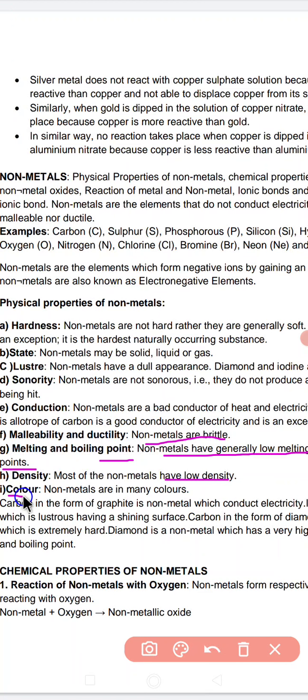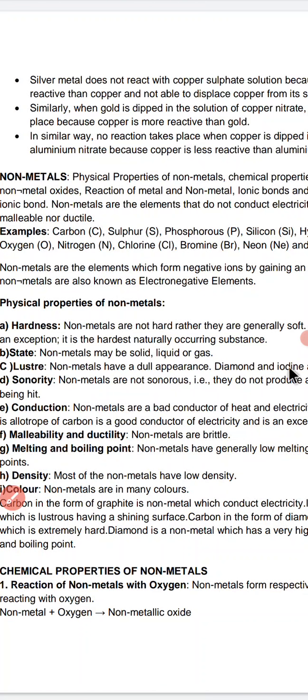Next is color. Non-metals are never colorful, and they don't have a type of shine. So they have a characteristic color. See, carbon and graphite are black in color. Diamond is shining. Diamond is a non-metal which shows opposite characteristics, it is actually extremely shiny. And graphite, whose color is black, is also a very good conductor of electricity. So these are some of the characteristics of non-metals that we encounter.